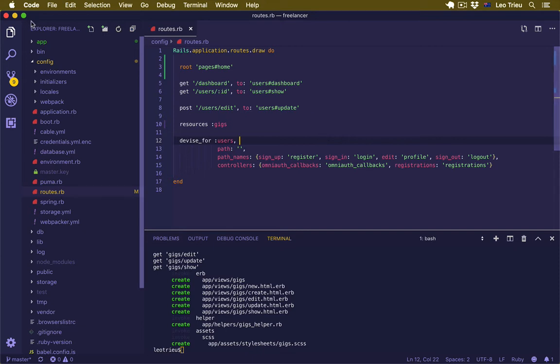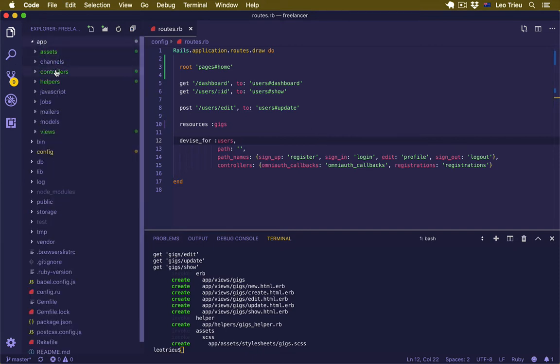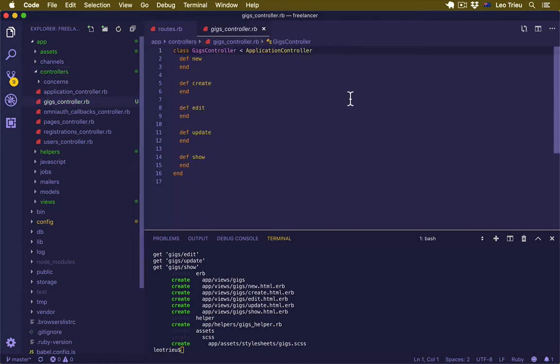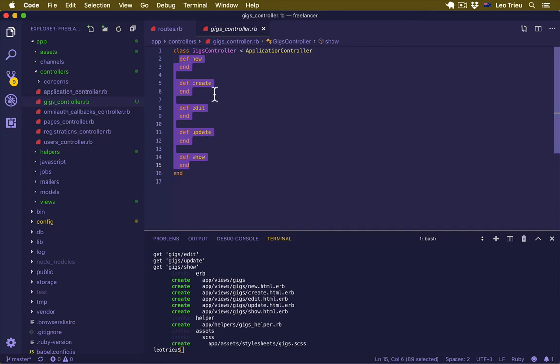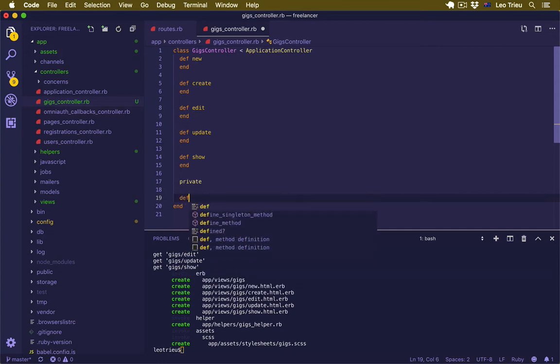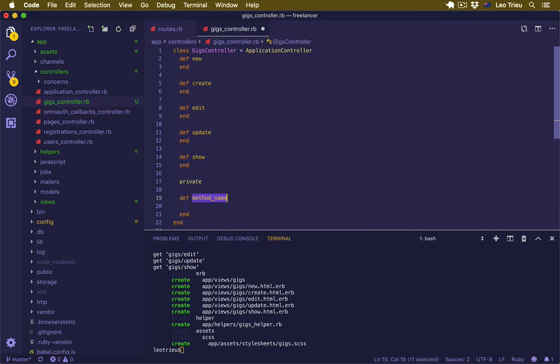All right, so next we're going to go to controllers and the gigs controller. It just generates the five actions that we need to work on. So down here, let's start with some private actions first. Here I'll create the first one. Let's start with the gig params.